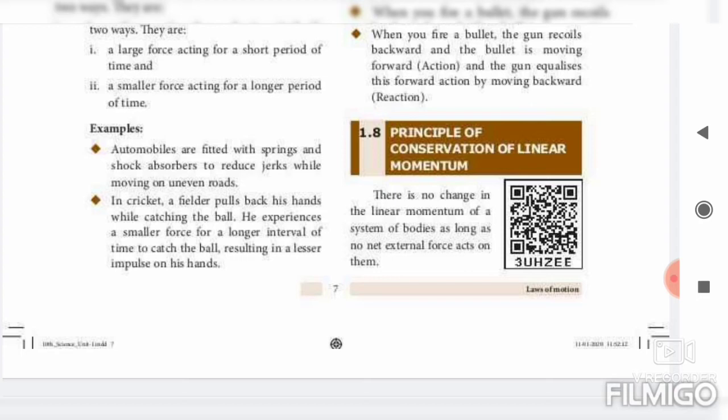The law of conservation of linear momentum. First you have to write the definition. There is no change in the linear momentum of a system of bodies as long as no net external force acts on them. Once again, I am reading the definition, you revise it. There is no change in the linear momentum of a system of bodies as long as no net external force acts on them.